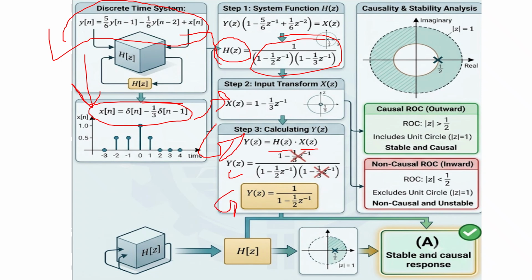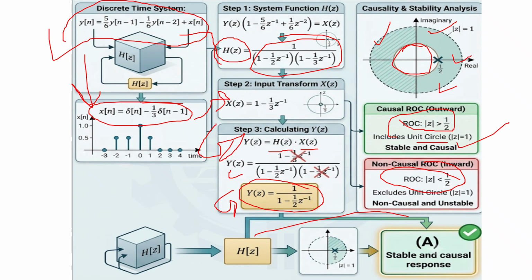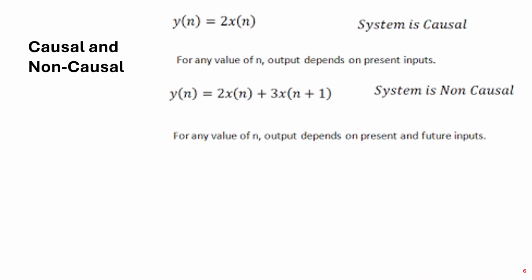time domain also, right? That we have already seen, and from the output we got here you can realize that since this is covering the region |z| greater than or equal to 1, and this includes z equal to 1, the unit circle, definitely this will be a stable and causal system, right? So that is why this is stable and causal. If it is less than 1 by 2, then definitely it's a non-causal and unstable system. Okay, non-causal system.